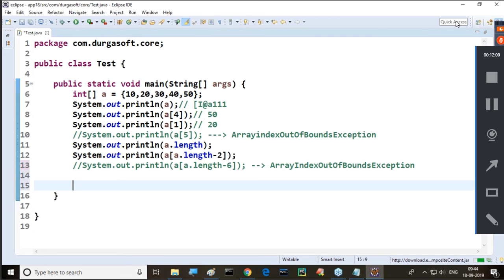Anyway, a while loop is not suggestible. Of course, we can manage that by using a while loop also. We can retrieve data from the array by using a while loop even. But which loop is suggestible here? The for loop is suggestible. In the for loop also, two modes are available. What are the two modes available here? First one is the normal for loop. Another one is the for each loop.